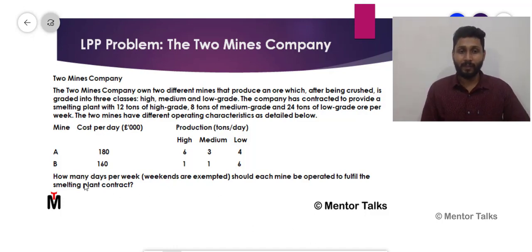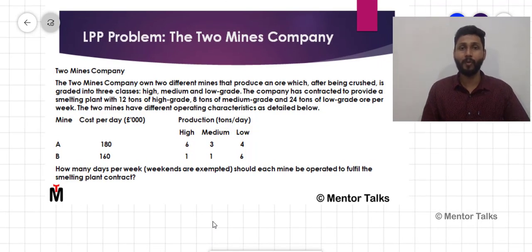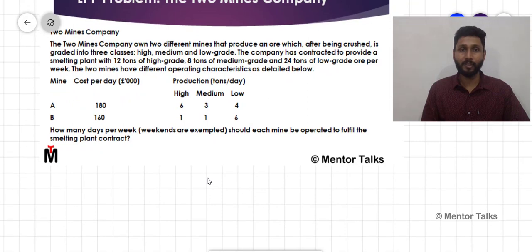So here you can confirm that by looking into the last part of the question again. How many days per week should each mine operate? They are asking how many days in a week each of the mines should operate so that they could satisfy this contract. So I hope this part is clear for you. So here we have our objective function, that is the cost function, which we need to minimize. And the cost function is influenced by certain governing factors, that is the number of working days in a week. So we are going to consider our variable as the number of working days. So that is our first assumption.